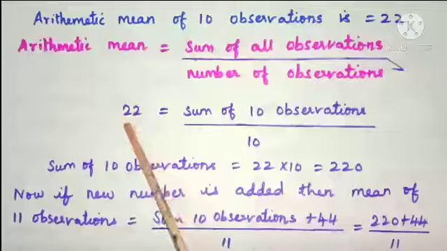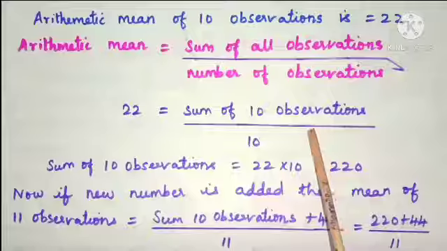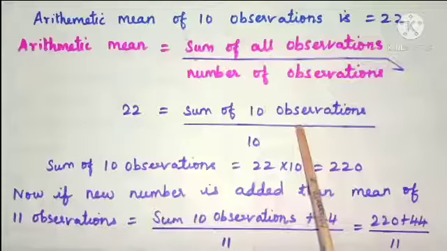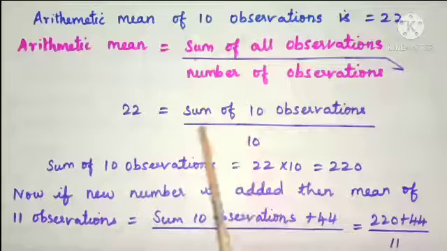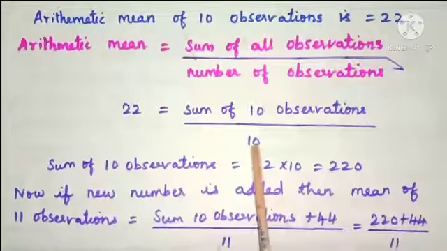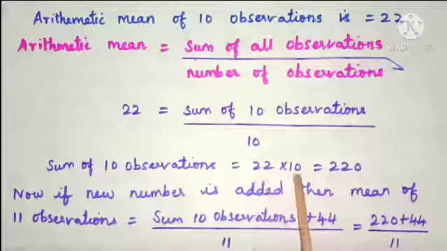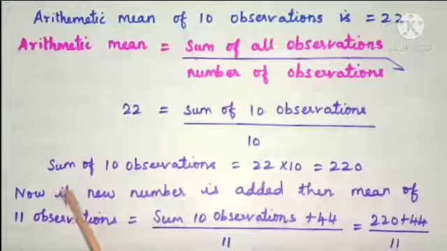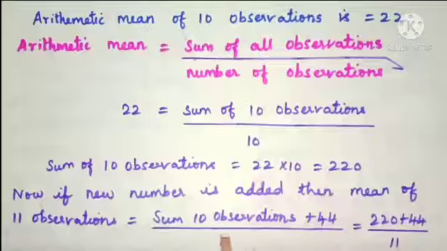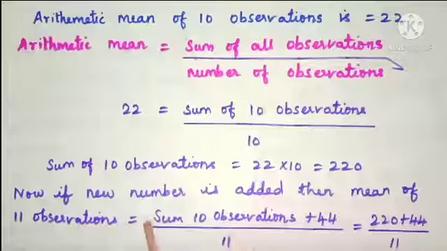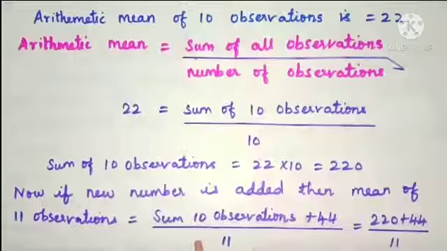Here the arithmetic mean of 10 observations is 22. Sum of 10 observations, we don't know the values of the 10 observations, divided by 10. And here let us find out the sum of 10 observations. Bring 10 to the other side. It becomes 220 by multiplying 22 into 10. Now, the sum of 10 observations is 220. If one observation is added, now the sum of observations is for 11.